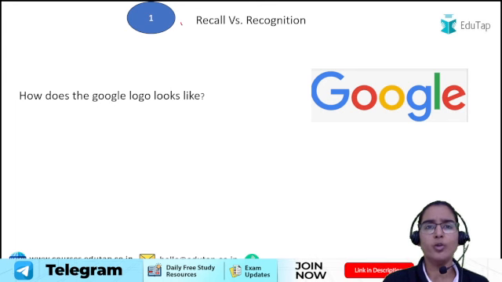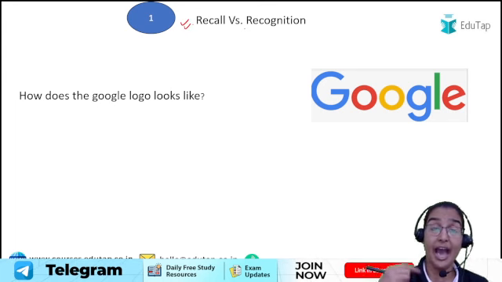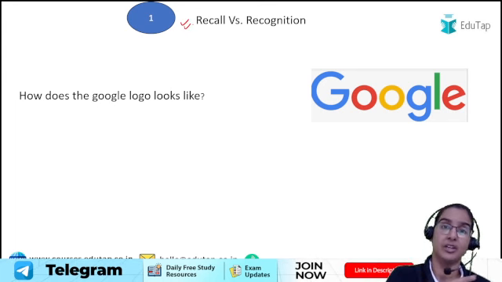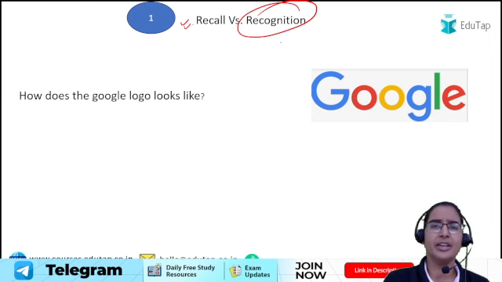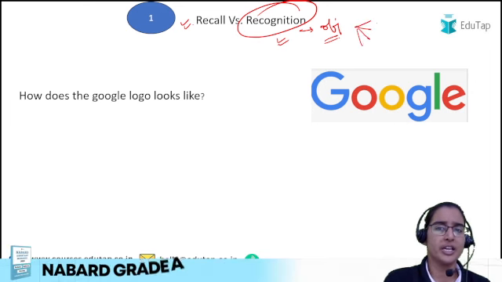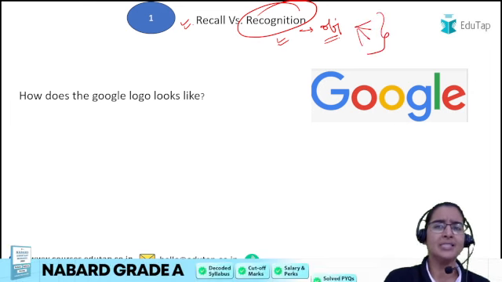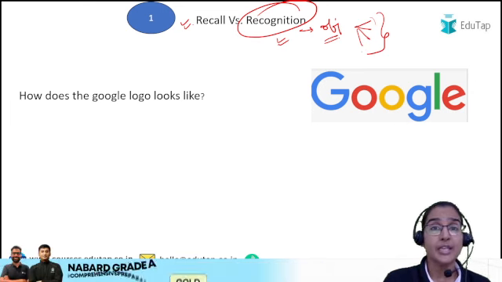In recall, we have to recall what we have learned, right? But recognition is something which we generally use in our objective type of questions. There are 4 options given to us, and we know that the answer lies in these 4 options only, right? We just have to identify the correct option, right? So that is the recognition.